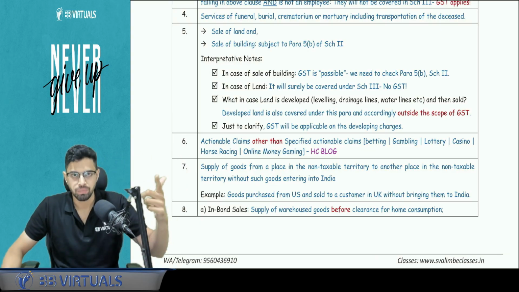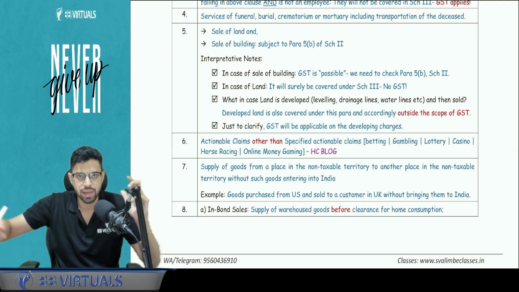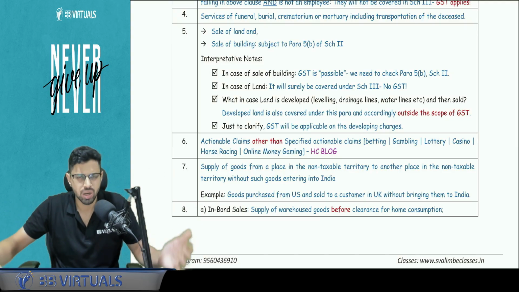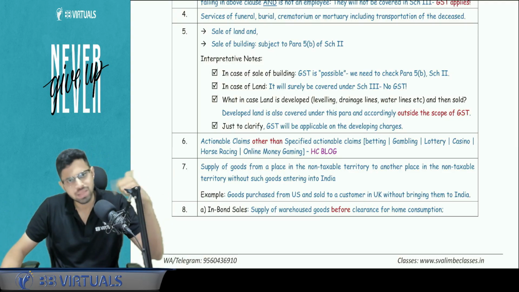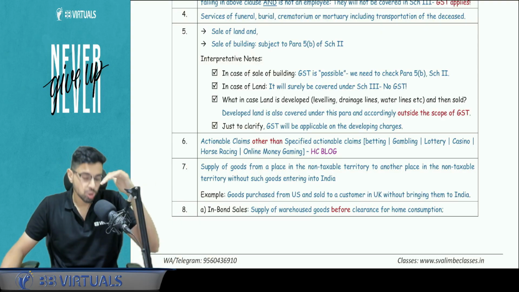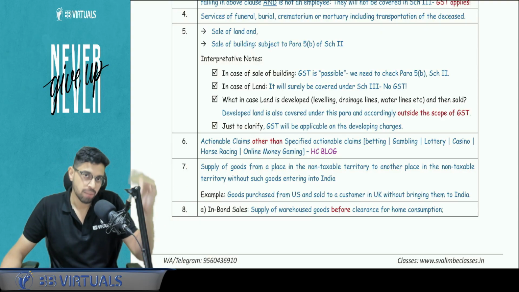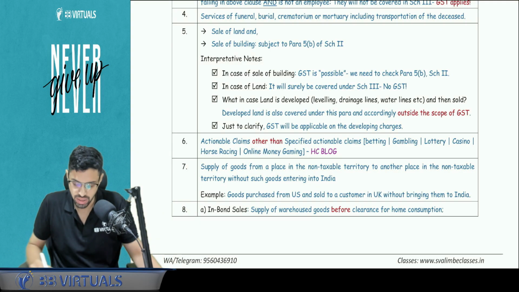What if the land is developed? Pipeline is laid down, soil tilling is done, some process is done on the land, it does not matter. A developed land is still outside the scope of GST. Although, on a side note, the development charges that I am paying to the vendor are under the scope of GST.